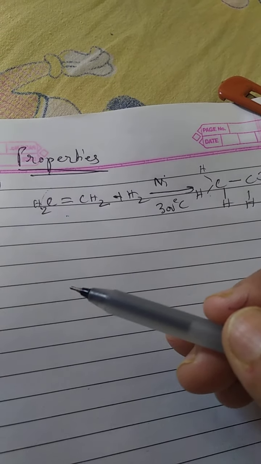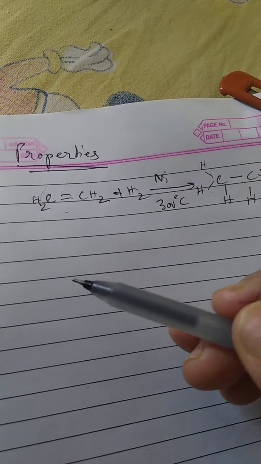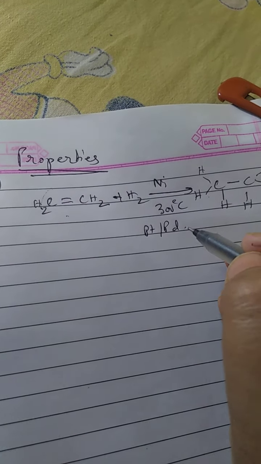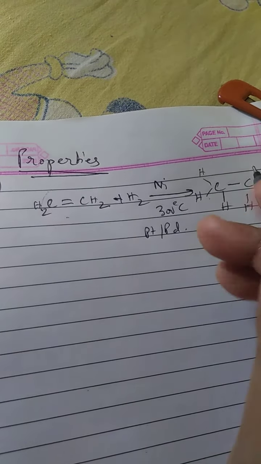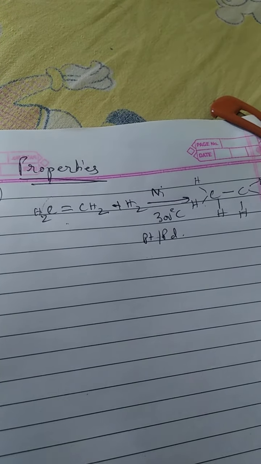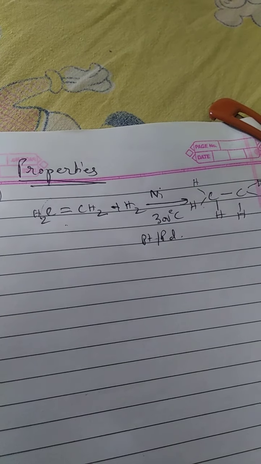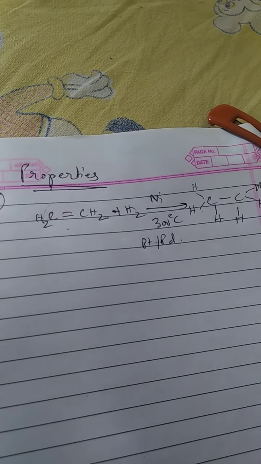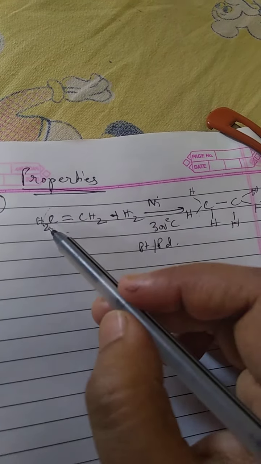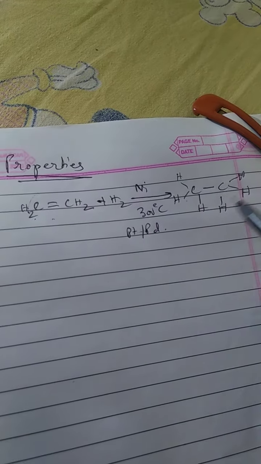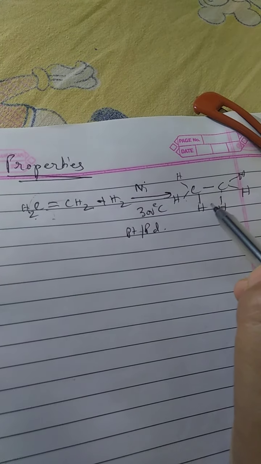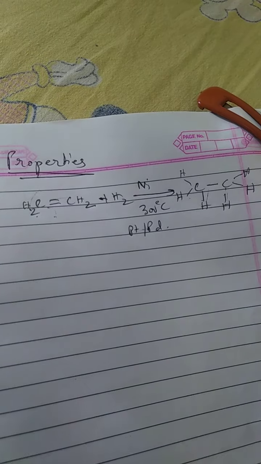Ethene vapor is mixed with hydrogen and passed over the catalyst nickel or platinum or palladium. These metals have a property that they have pores, gaps on their surface, in which the hydrogen can easily be absorbed. When the ethene passes over that surface, the hydrogen gets bonded to those double bonds, and this way it forms the ethane.